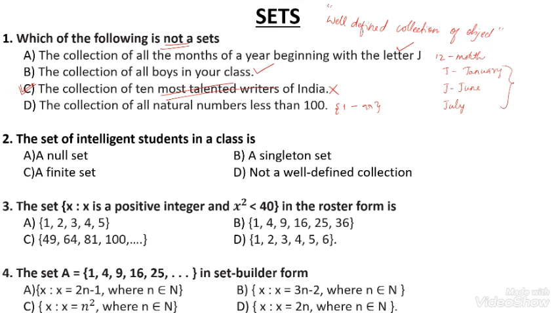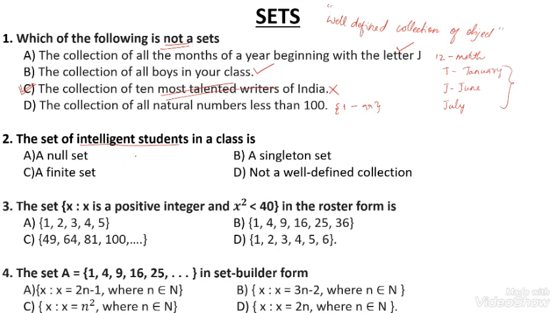Second question: the set of intelligent students. How do we identify an intelligent student? We can't identify the intelligent student. There are many circumstances.